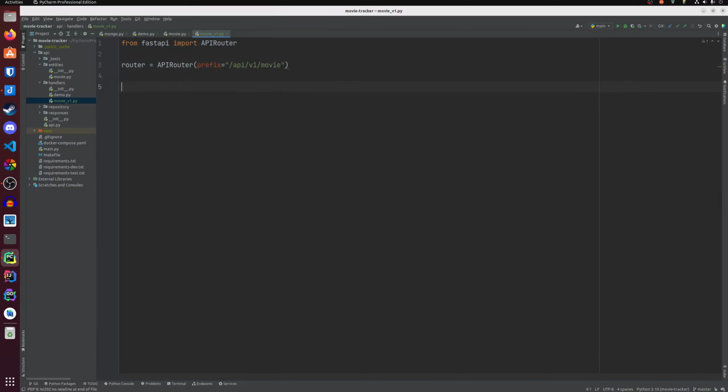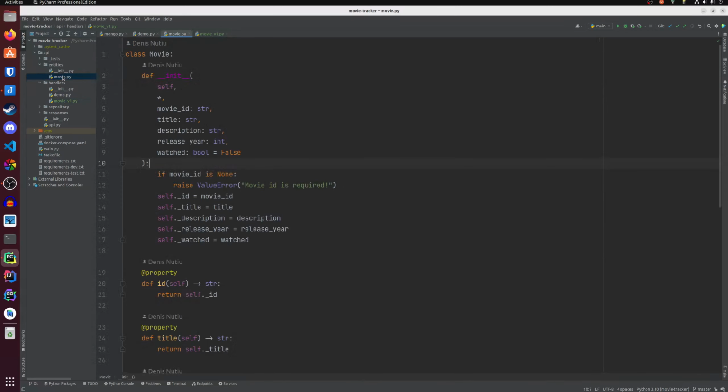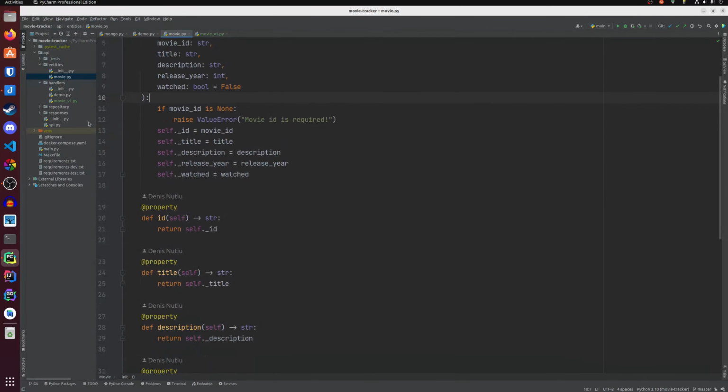All right, looks good enough. And now we need to create handlers according to our CRUD operations from the repository. So we need to create the create handler to create a movie or insert it into the database.